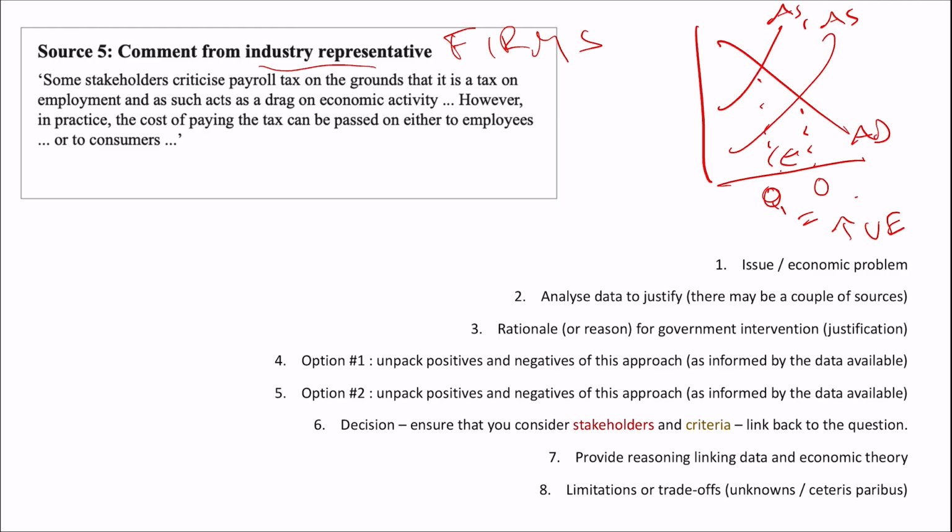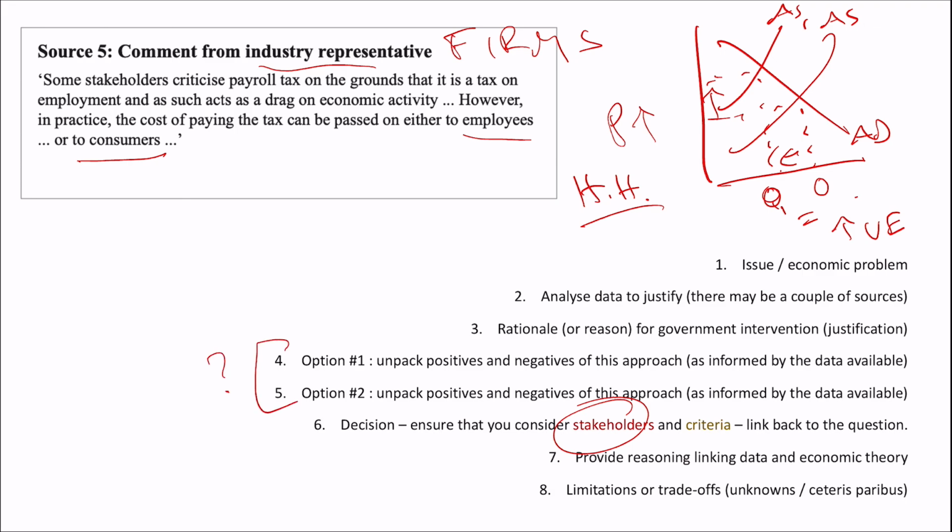However, in practice, the cost of paying the tax can be passed on either to employees or to consumers. Okay, so once again, we know from our little AD-AS that prices are rising. Prices rising affects households. Once again, we're seeing a really clear picture here around these stakeholders. Once again, put a pin in our options for the moment. Not sure how we're going to go just yet.